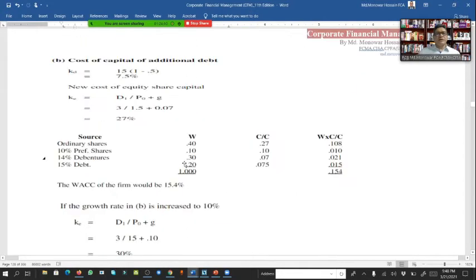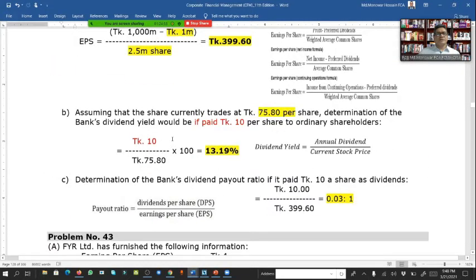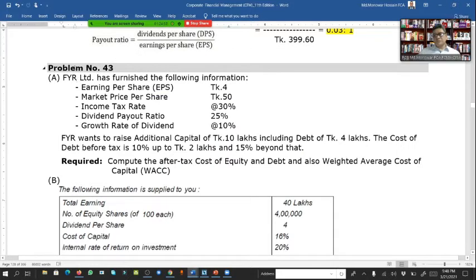Sometimes that type of simple math can come, which is why we have to see it all for the exam. Then come again. Another problem is here. Acquire has furnished the following information: earning per share taka 4, market price per share 50, income tax 30%, dividend payout ratio 25%, growth rate of dividend 10%. That means G.